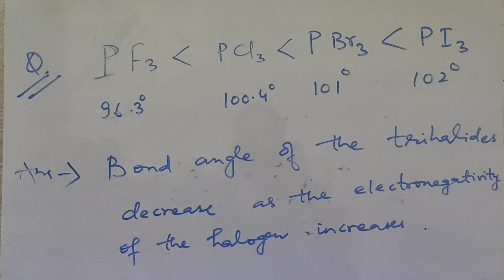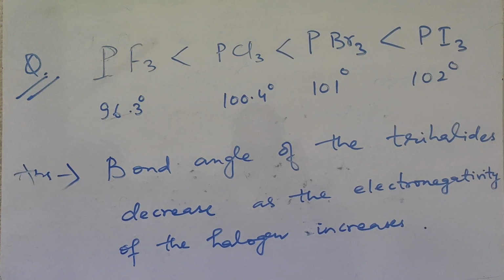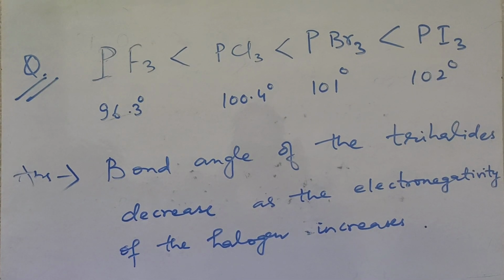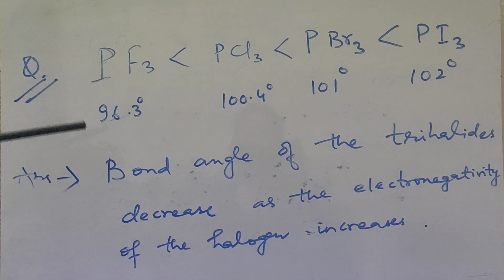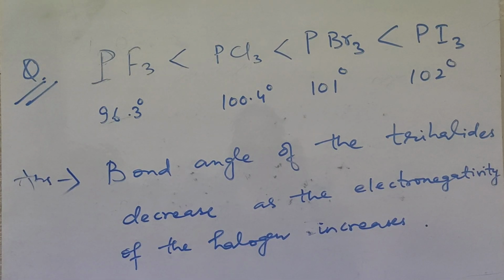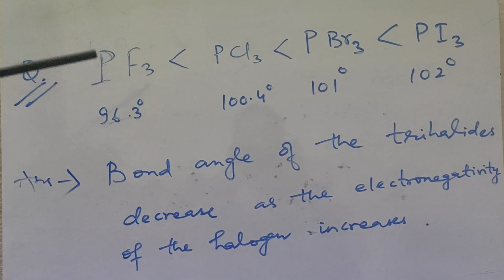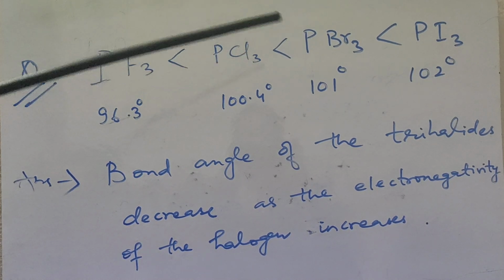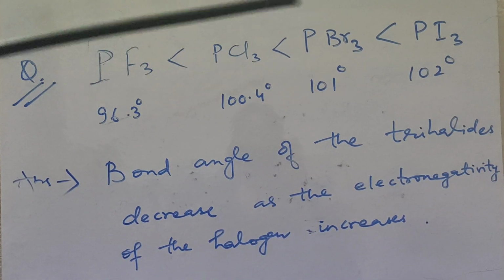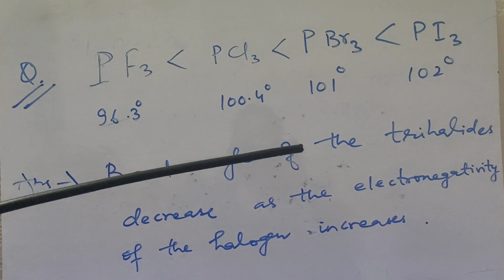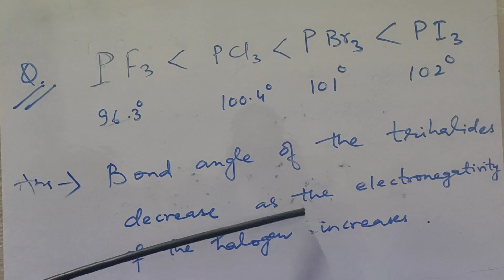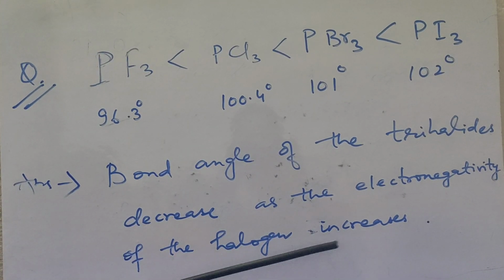If we compare the bond angle of the FPF bond, it is 96.3. If we consider ClPCl, it is 100.4. In PBr3 it is 101. In PI3 it is 102. So the bond angle of the trihalides decreases as the electronegativity of the halogen increases.